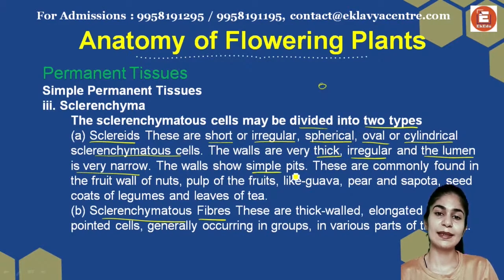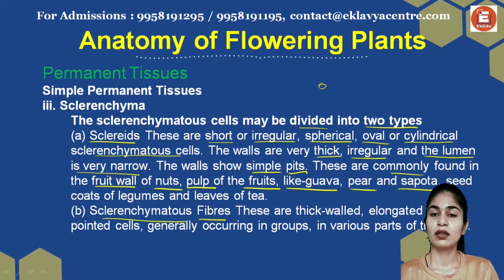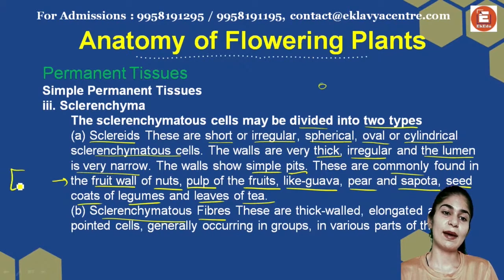The wall shows simple pits. These are commonly found in the fruit walls of nuts, the pulp of fruits like guava, pear, sapota, and seed coats of legumes and leaves of tea. These are your examples where sclerenchyma is present.